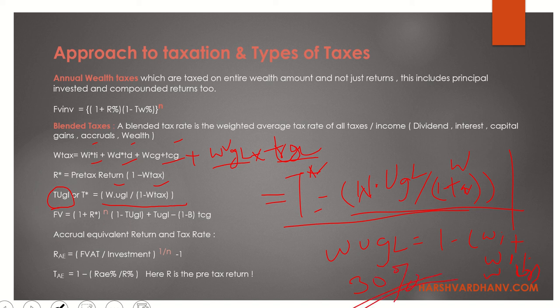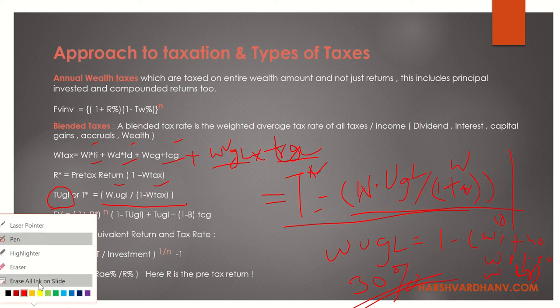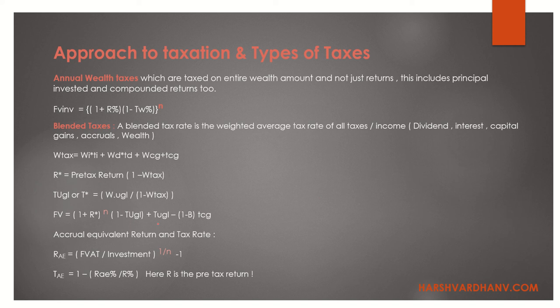Simple. If we have income as 10, this as 40, this as 20, 20 plus 40 is 60 plus 10 is 70, 1 minus 70% is 30%, right? So the weight of unrealized gain loss will be 30%. So we have got the tax rate for weighted.